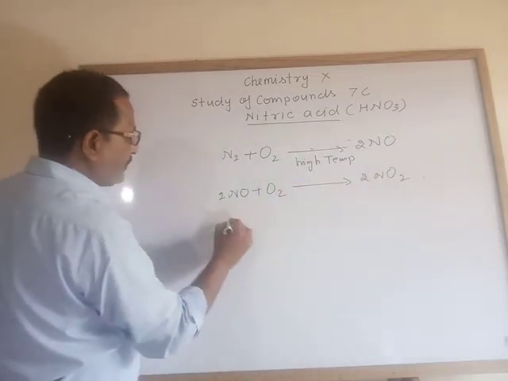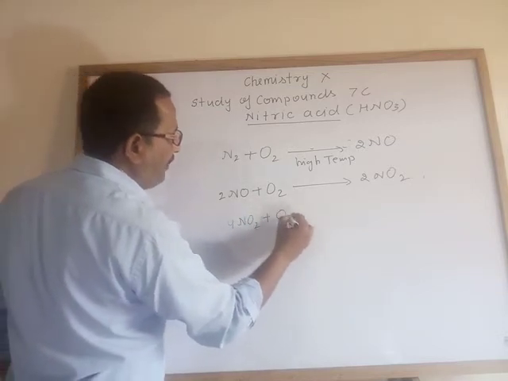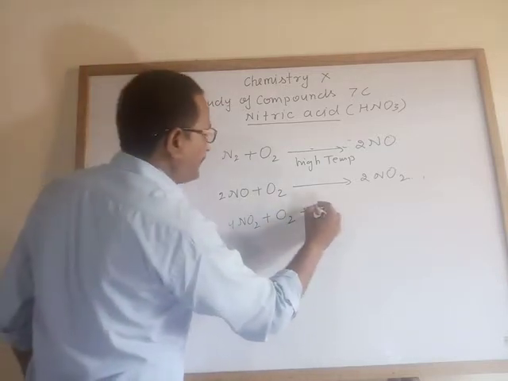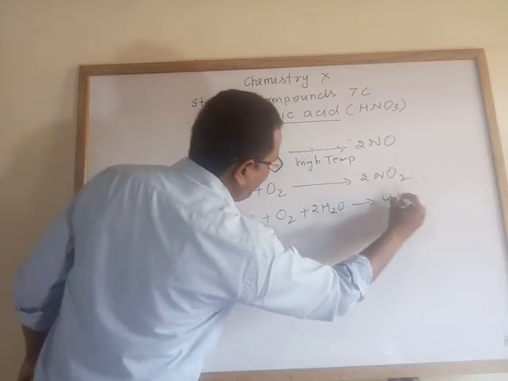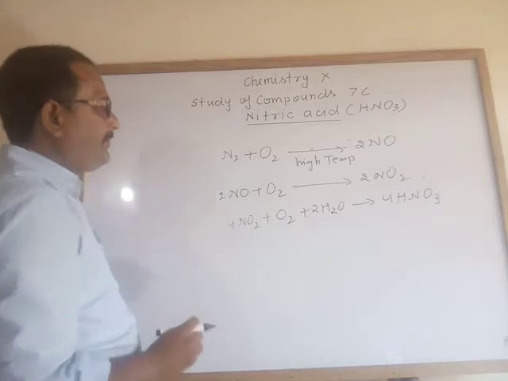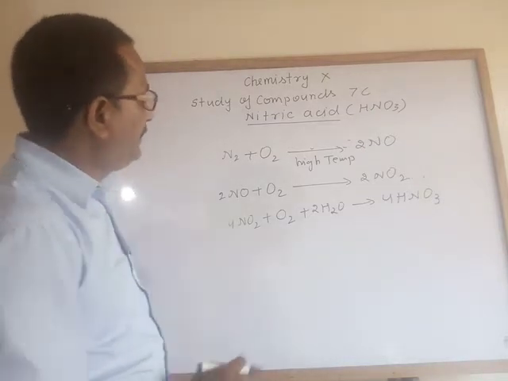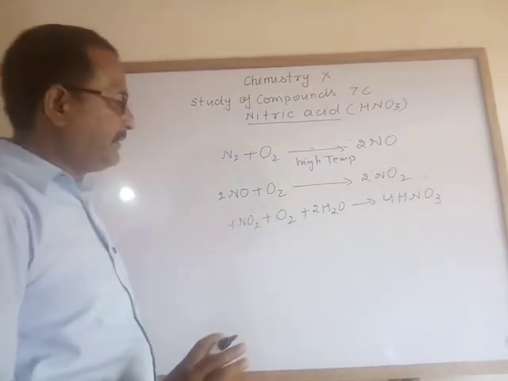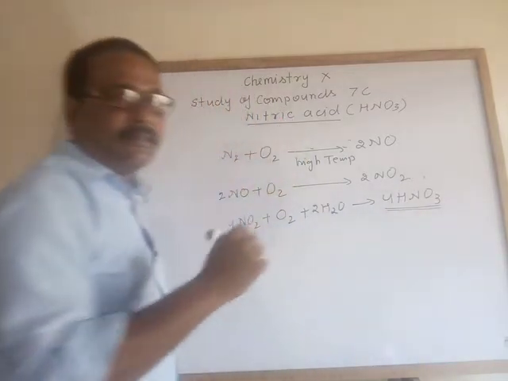And this nitrogen dioxide, in the presence of oxygen and rainwater, forms nitric acid. Oxygen 4 to 8, 8, 10, 10 to 12, 4, 3 and 12, already balanced. Generally you can call this acid rain.